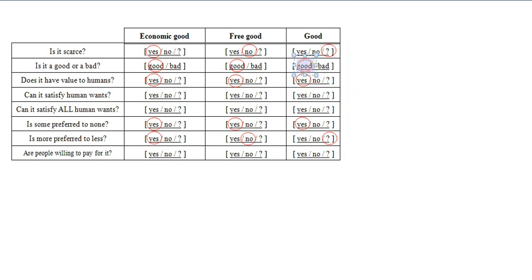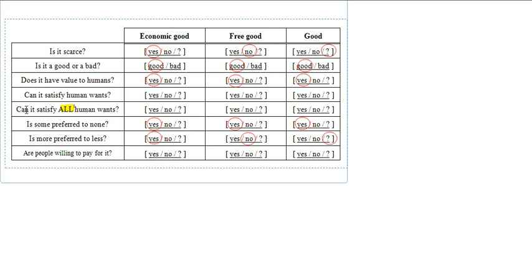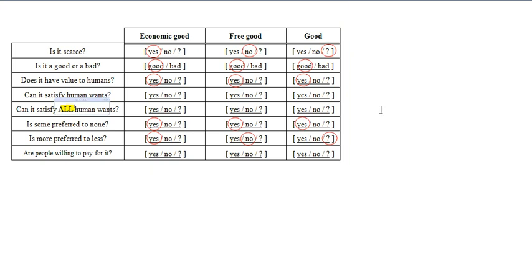If you compare these two questions, then you can see that the difference is here. The word all. The first question is, can it satisfy human wants? And the second question is, can it satisfy all human wants? And you know that for economic good and for free good, because they are both good, they can both satisfy human wants, because we want them and we need them to survive.